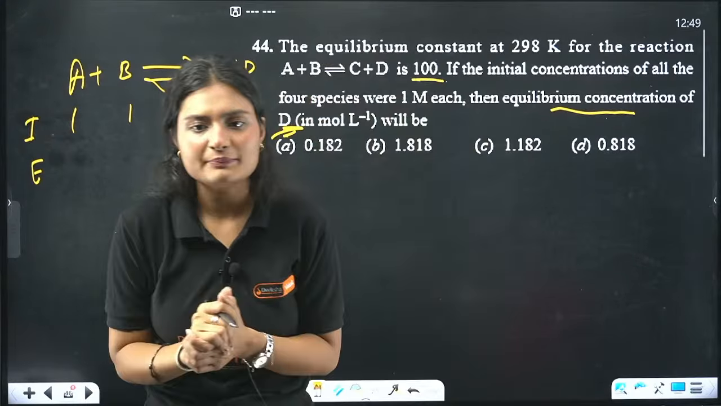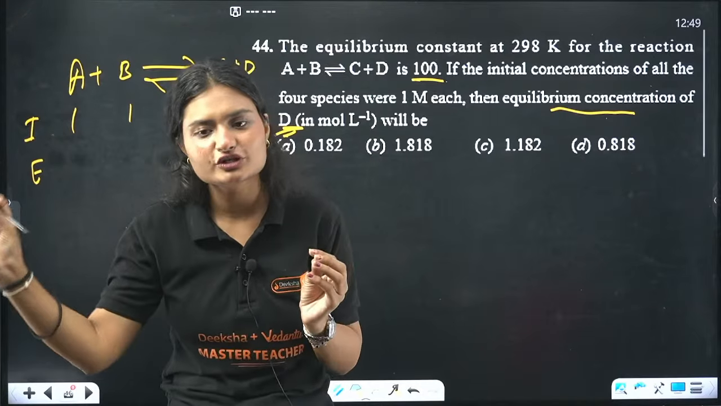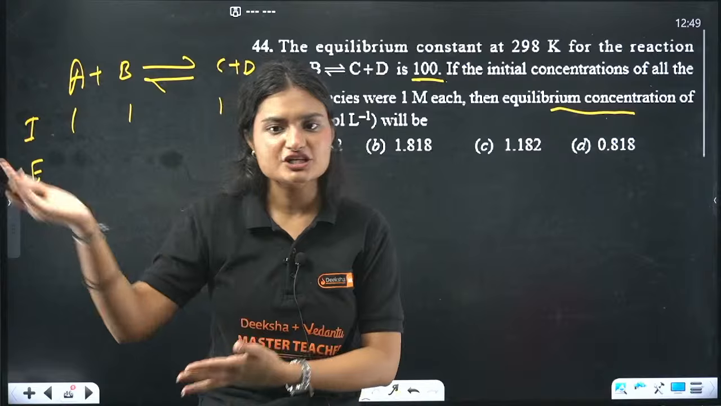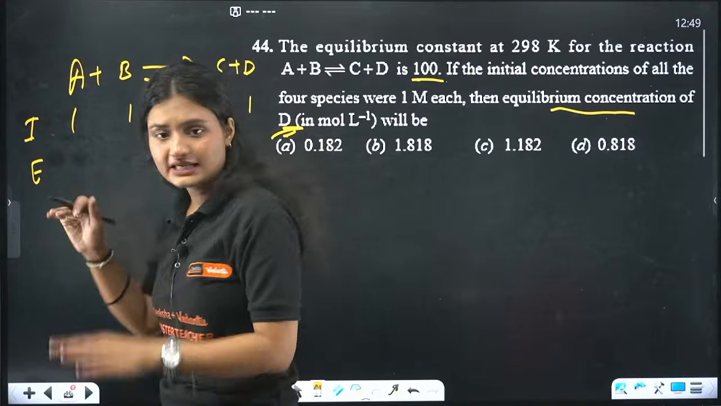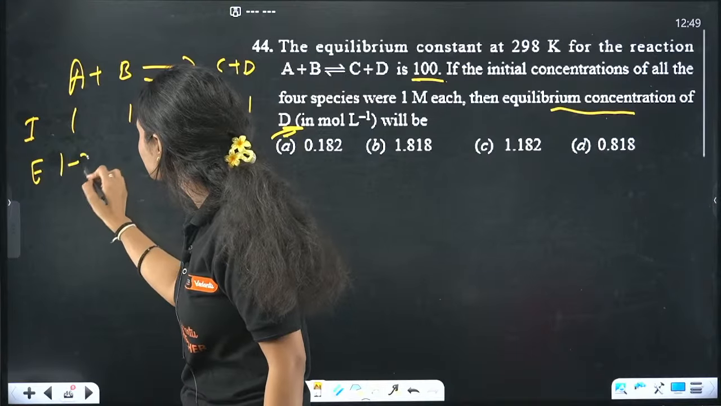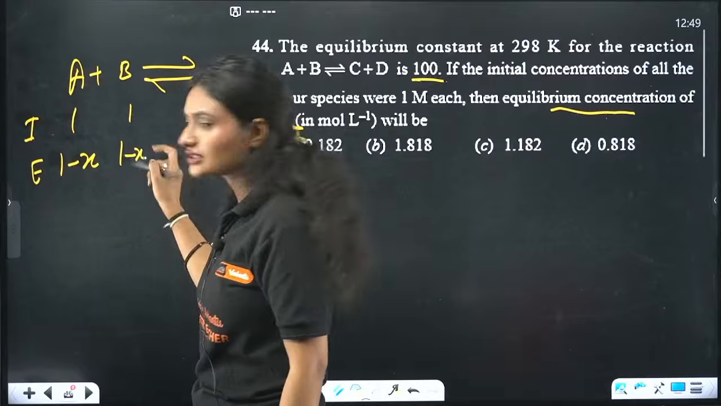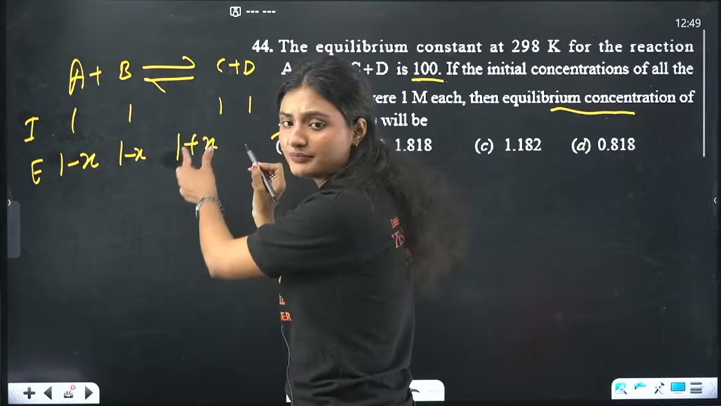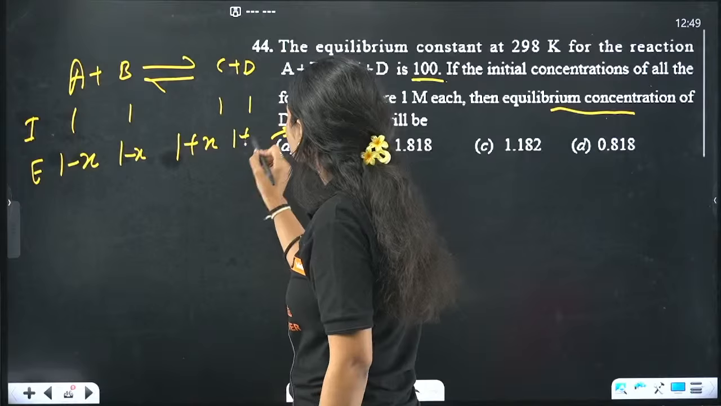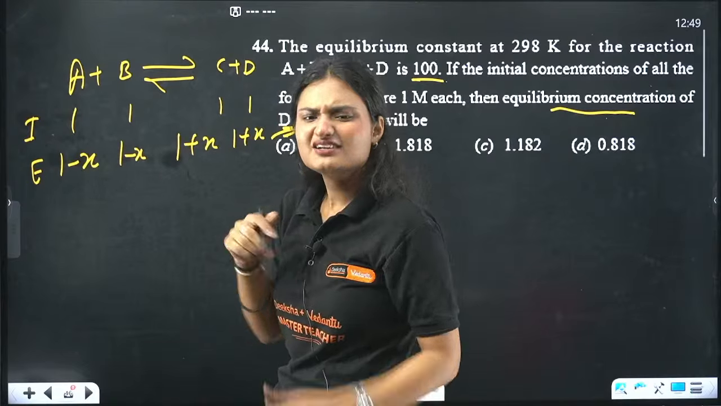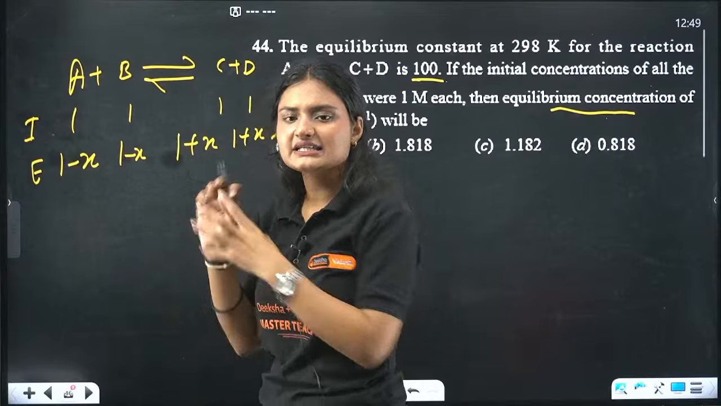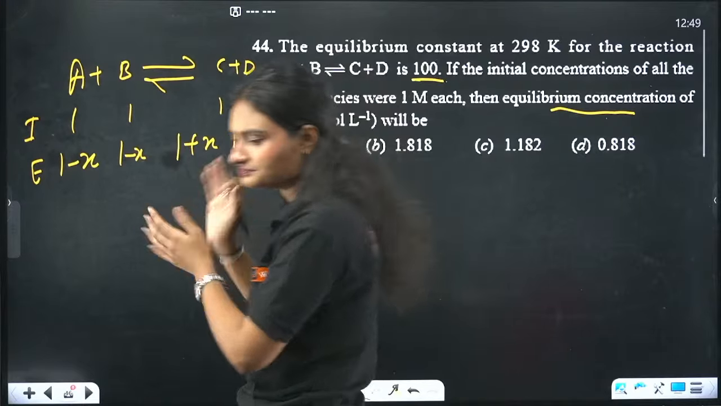At equilibrium, what happens? Some of the reactant has been converted into product. The reaction has gone in the forward direction. So let's say x amount of this reactant has reacted. Similarly, x amount of this reactant also has reacted. Some amount of this product would have been formed, and some amount of this product would also have been formed, right? Very easy, right? When reaction is going on, reactant concentration is decreasing, product concentration is increasing, right?